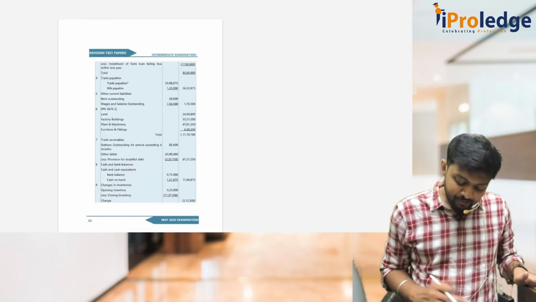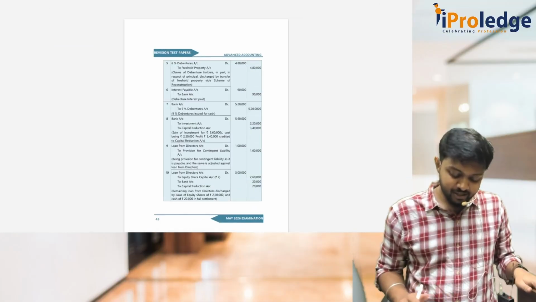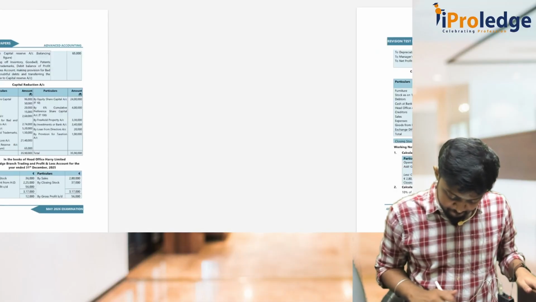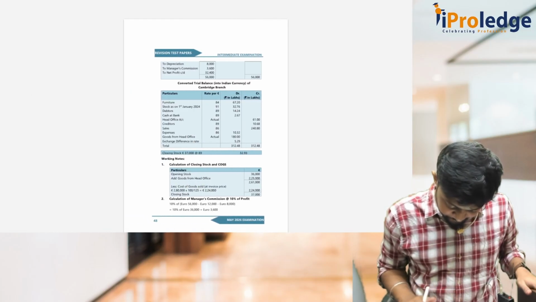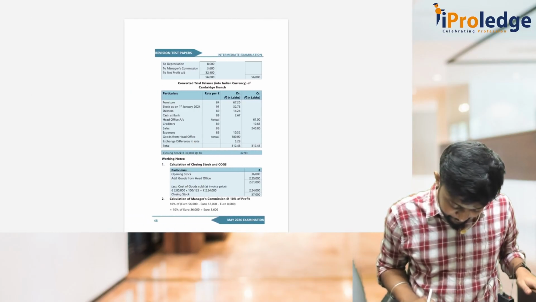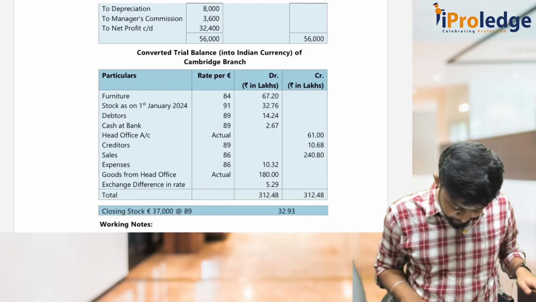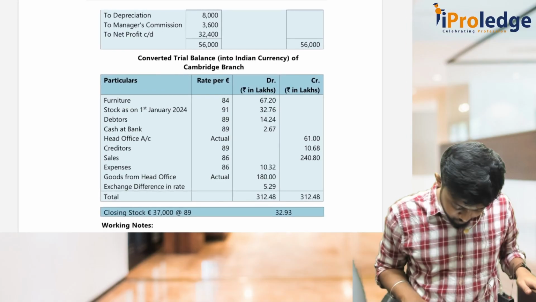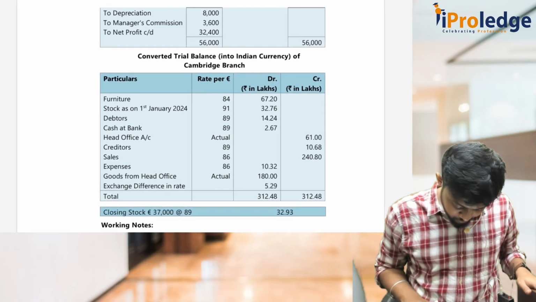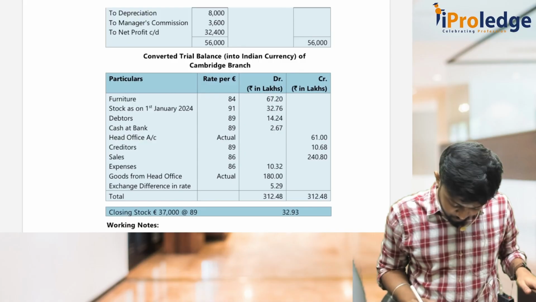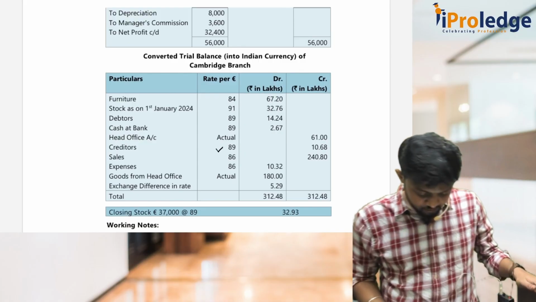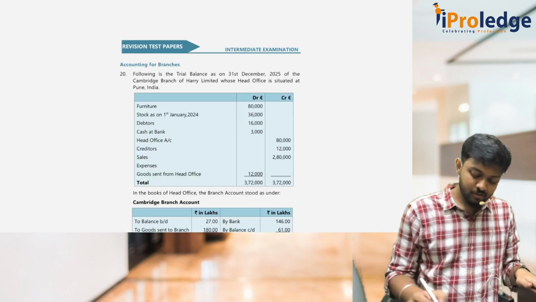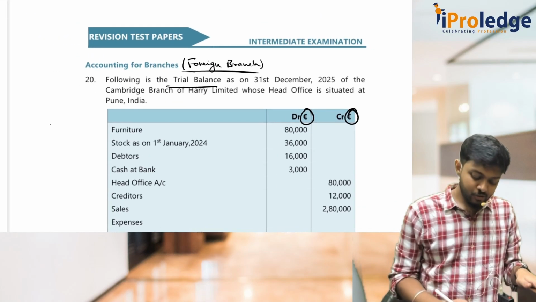I feel the moment it becomes foreign, it is non-integral, but again, you cannot make that assumption. So they have treated it as an integral foreign operation only.